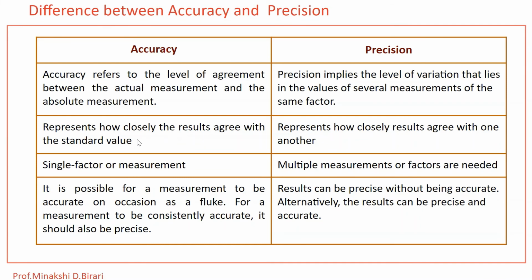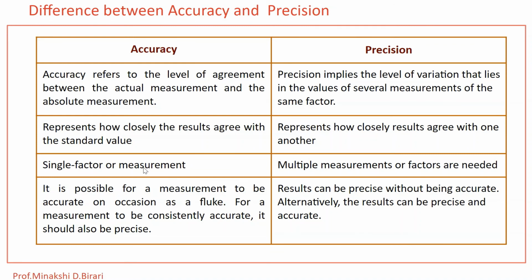That means accuracy describes the correctness of the measurement. Then precision represents how closely results agree with one another. So precision describes reproducibility of the measurements. In accuracy, a single factor or measurement can be considered, whereas in precision, multiple measurements or factors are needed.